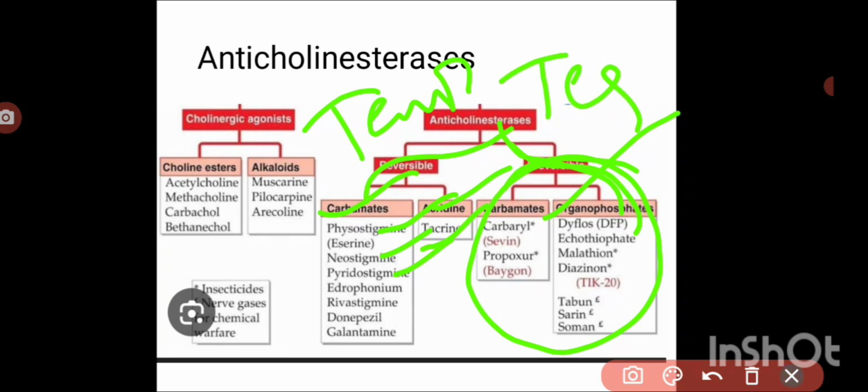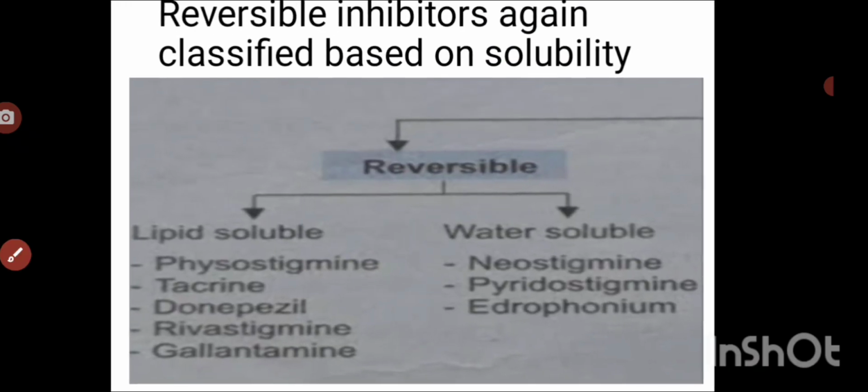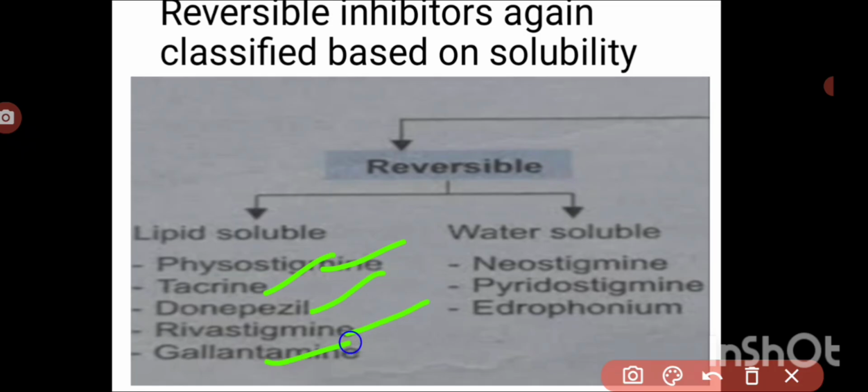So quaternary ammoniums are water soluble, and the tertiary amines are lipid soluble. Depending on the solubility, the reversible ones are again classified into lipid soluble and water soluble. Lipid soluble ones include physostigmine, tacrine, donepezil, rivastigmine and galantamine. Water soluble ones are neostigmine, pyridostigmine and edrophonium.